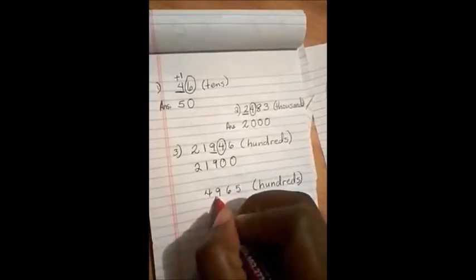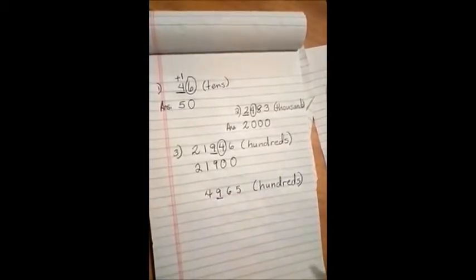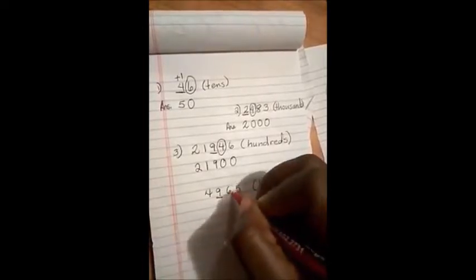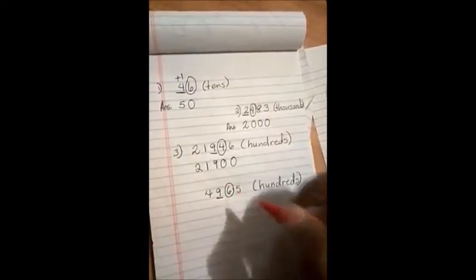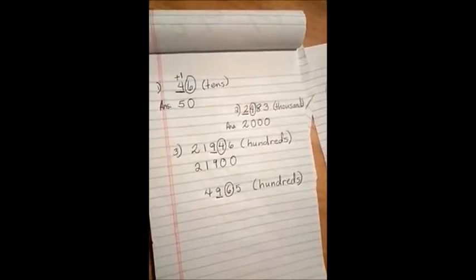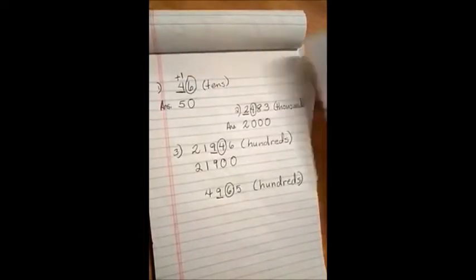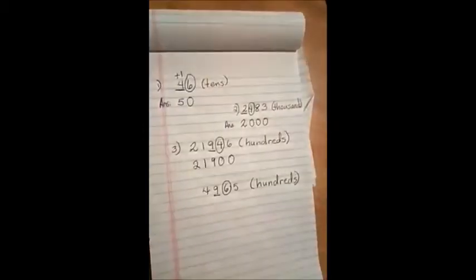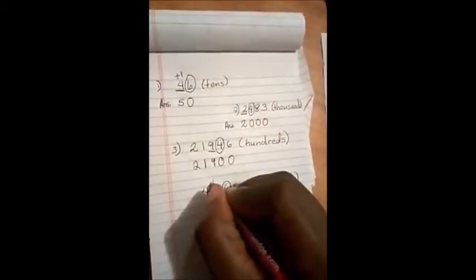Ones, tens, hundreds. And who is calling the shots? Right here. So what does the 6 have to say? Well, if you want to refer back to the paper, you can copy this down. The 6 is right here. And the 6 is going to say add 1. So that's what we're going to do.